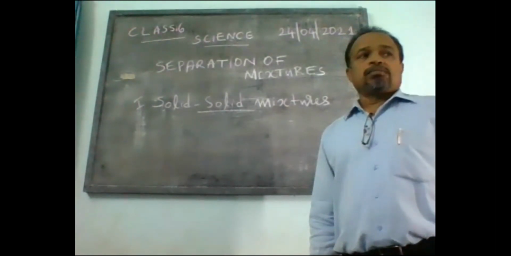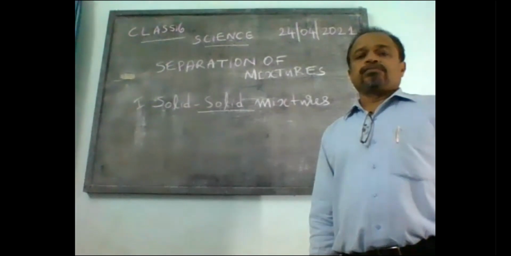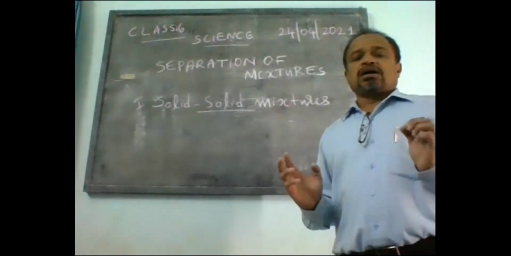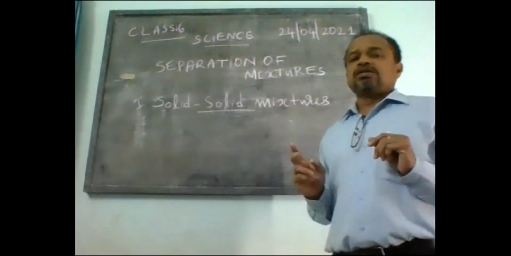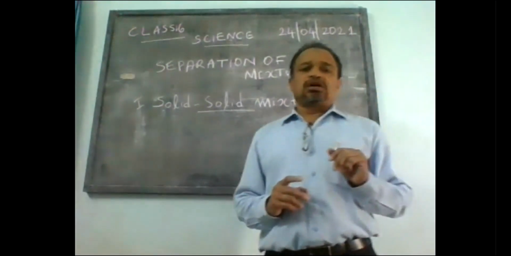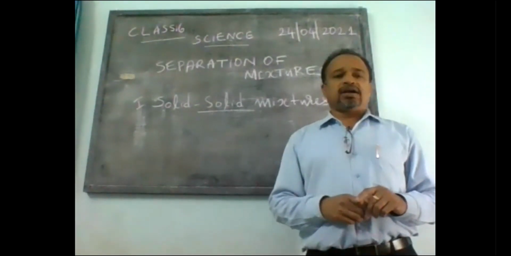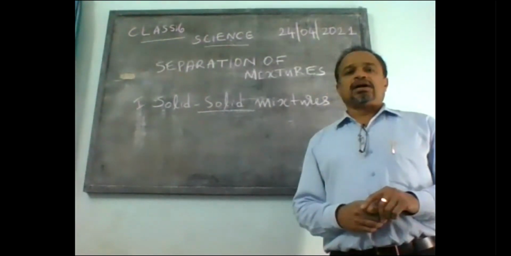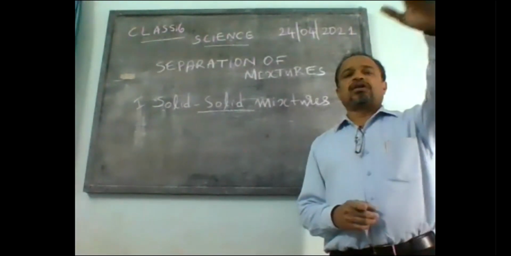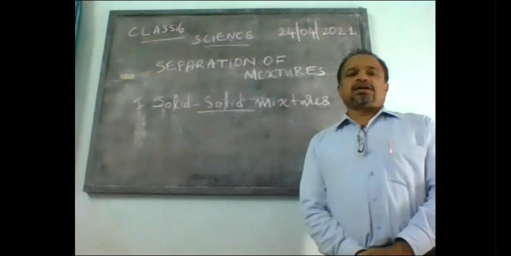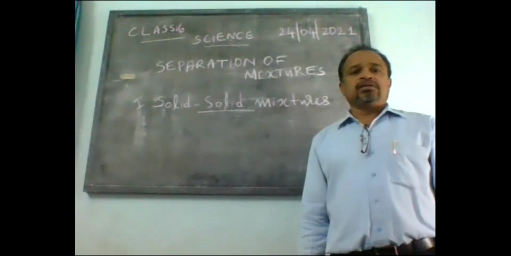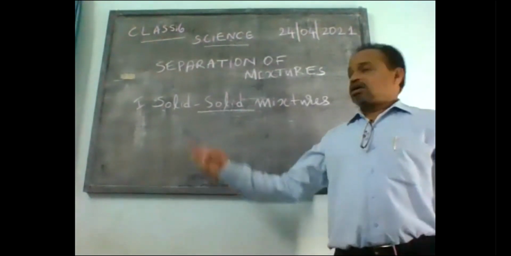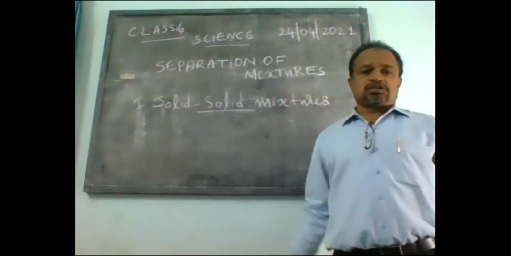Another thing, winnowing, by allowing the wheat having the husk, the covering of the wheat, or some other dust particles, to fall from a height. You observe that the lighter particles fall far, because they are less dense, they are carried away by the wind. Now, we are continuing with the separation of mixtures, particularly solid-solid mixtures.